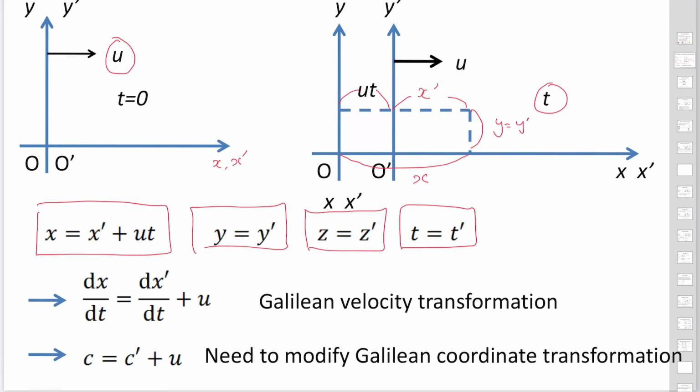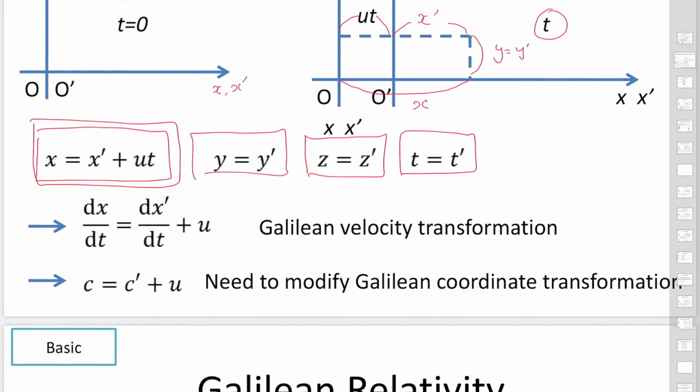Then find the derivative of x with respect to time, using the first equation. It becomes dx/dt equals dx'/dt plus u. So this is the speed in the x' frame plus u. If this is c, the speed of light, then c plus u doesn't happen. So we need to modify the Galilean coordinate transformation when we consider special relativity.